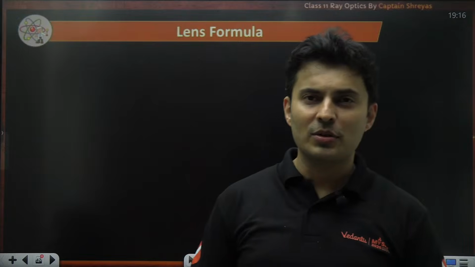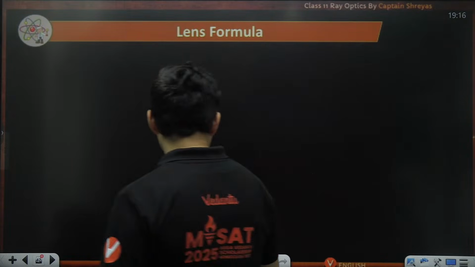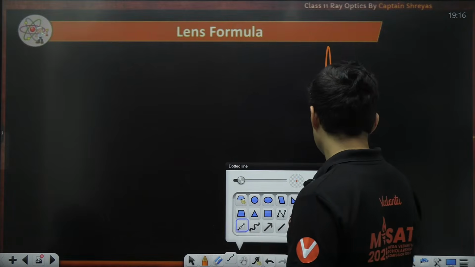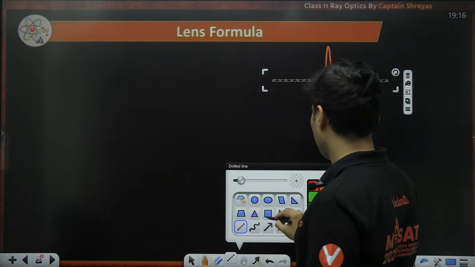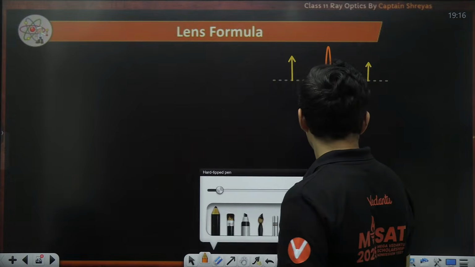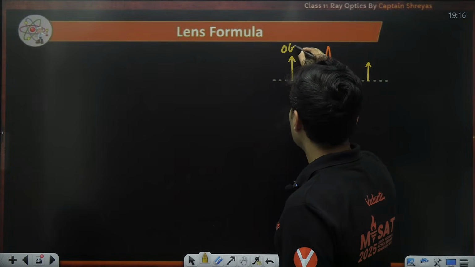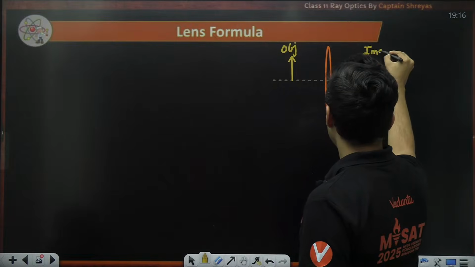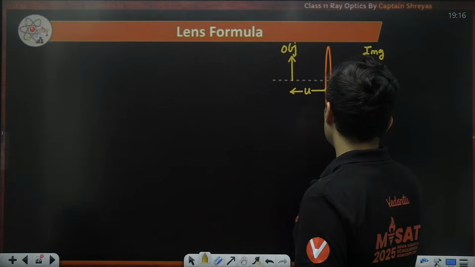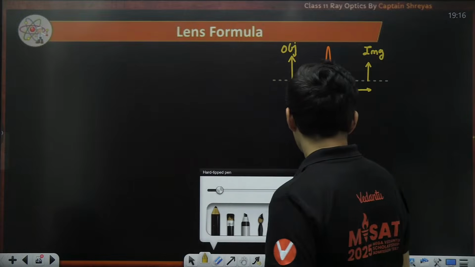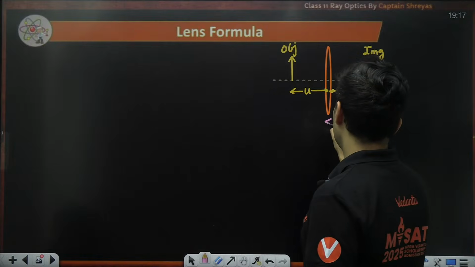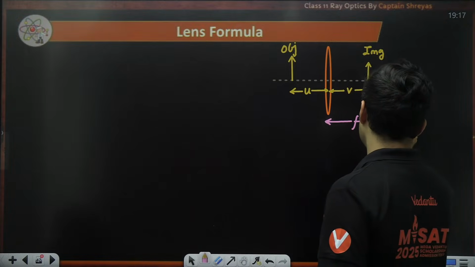Now let's go to the next and last concept, which is the lens maker formula. As simple as that. If you have a lens, maybe the object is here, maybe the image is here. This is the object, this is the image, this is the object distance, this is the image distance, maybe the focal point is here, this is the focal length.